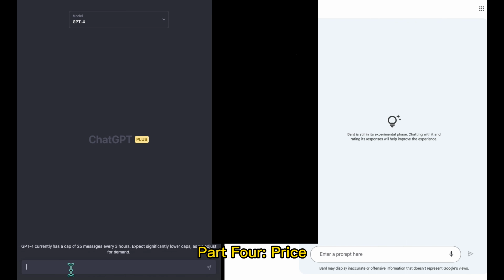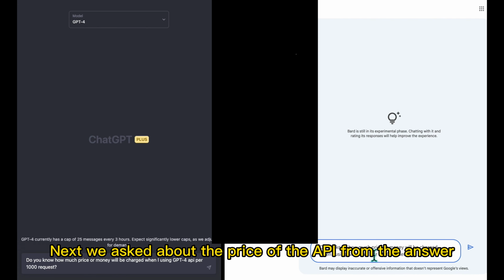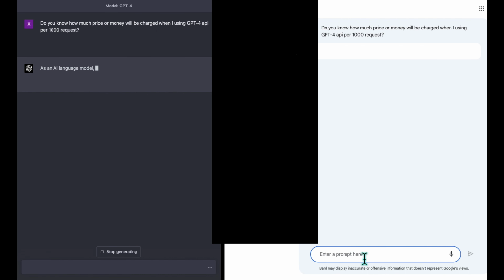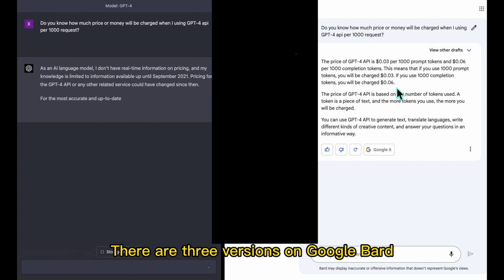Part 4, price. Next, we asked about the price of the API. From the answer, GPT-4 actually does not know because it does not have the ability to connect to the internet. There are 3 versions on Google BARD.